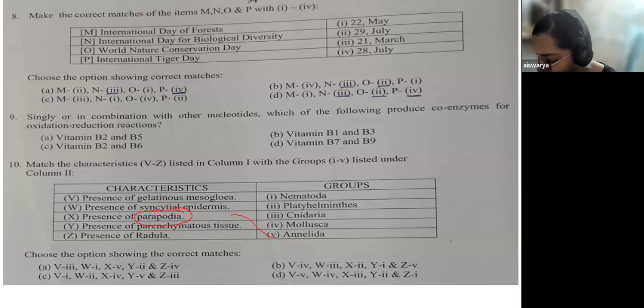So X as 5. There is only one option, right? In A, you have X as 5. In C, it is X as 4. It's not. And here it is 2, no, B. And in D, it is 3. So not. So I will go to option A. Wait, let me confirm it again. We have four more options as a characteristic. So let's see.